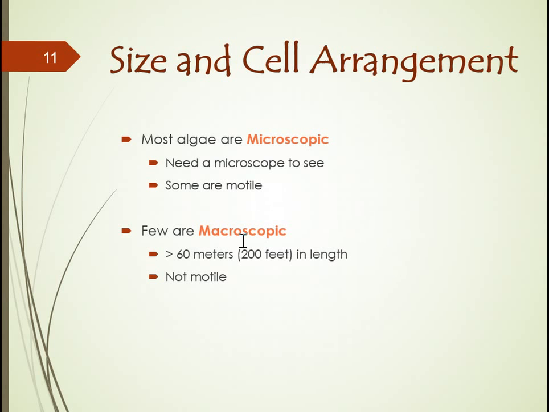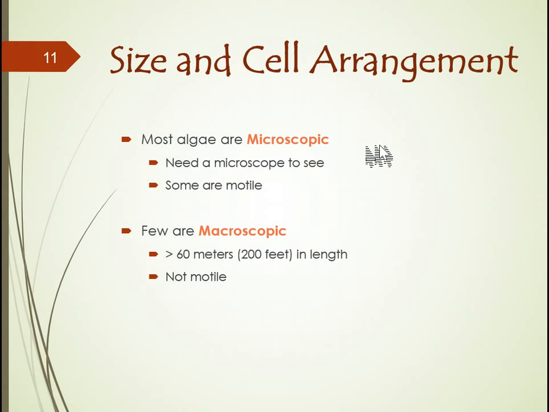These macroscopic organisms can reach dimensions greater than 60 meters in length. That's about 200 feet. The microscopic organisms tend to be unicellular, and sometimes they are motile. I'll talk more about motility later in this lecture, whereas those that are macroscopic are not motile.